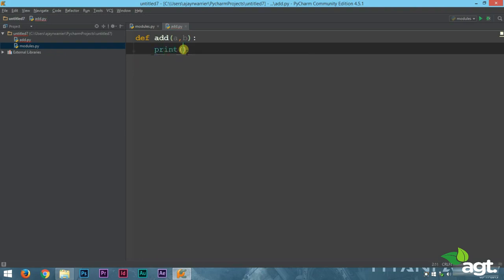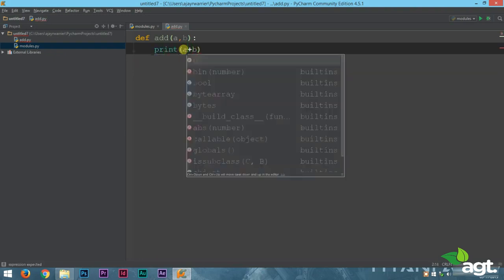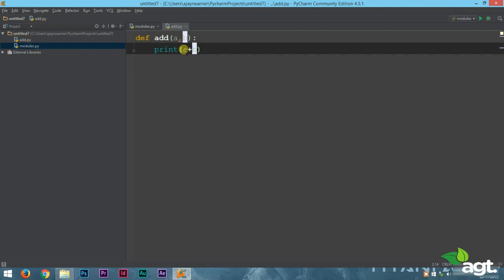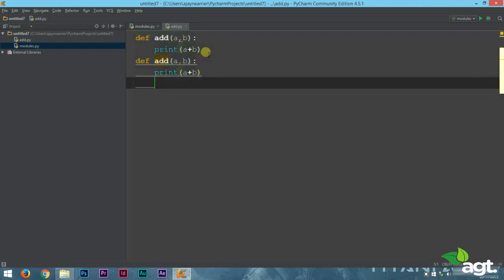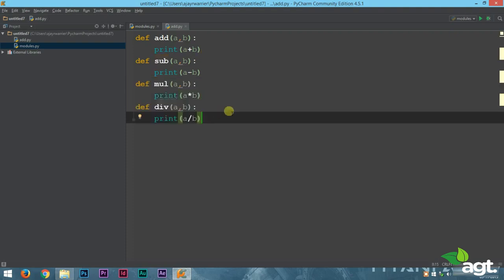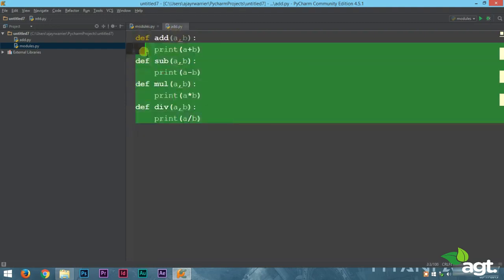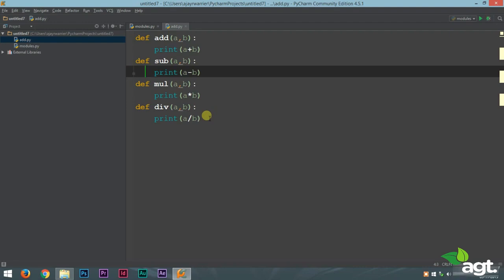Print a plus b. A very simple function which will add the two numbers. Okay. Now the same way we can make more functions that will subtract, multiply and divide our numbers. Okay, cool. So we made 4 functions which will perform addition, subtraction, multiplication and division. Very cool. Okay, so this is our mini calculator, right? So we made a simple Python file which has 4 functions which will perform addition, subtraction, multiplication and division.